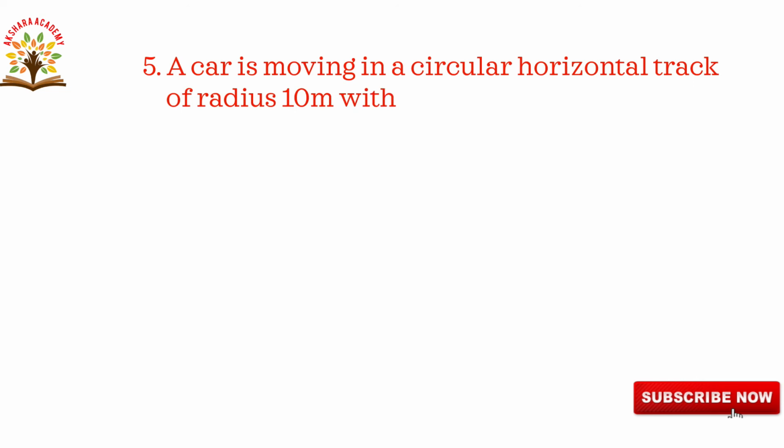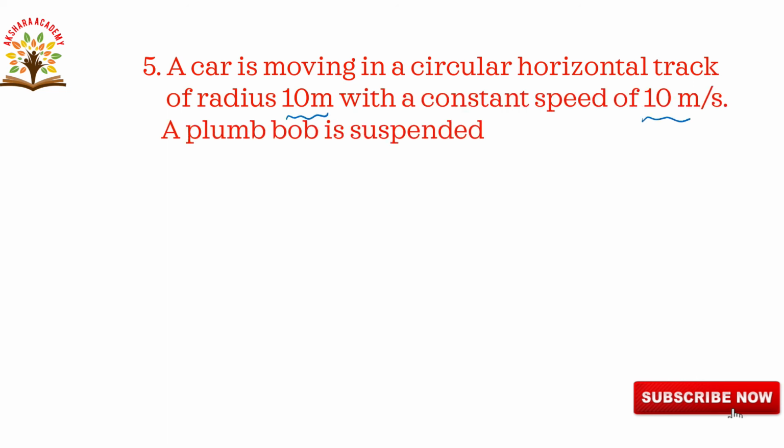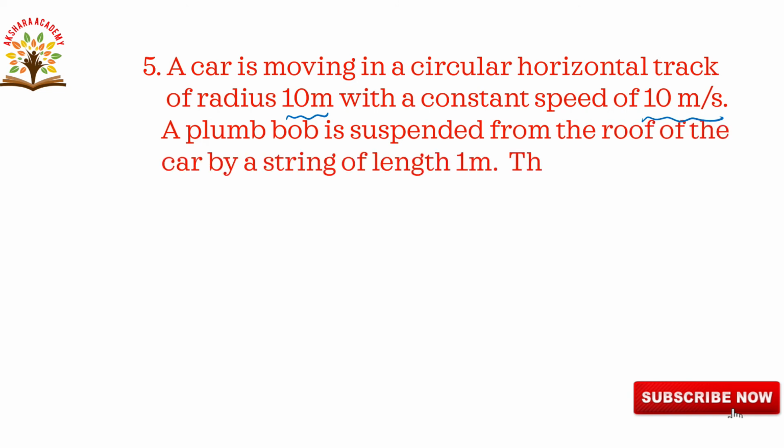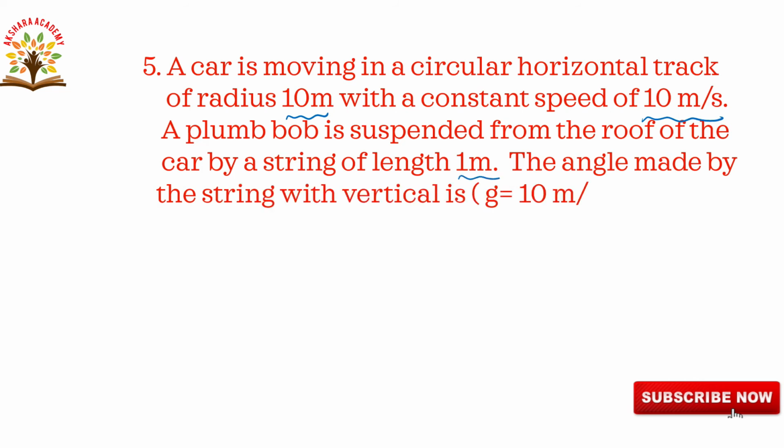Fifth one. A car is moving in a circular horizontal track of radius 10 meters with a constant speed of 10 meters per second square. A plumb bob is suspended from the roof of the car by a string of length 1 meter. The angle made by the string with the vertical is. So suppose here we are taking this inclined position.